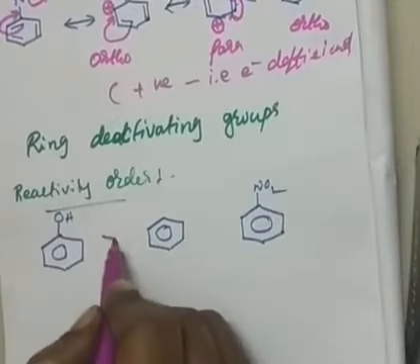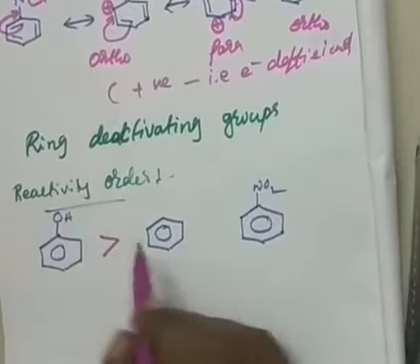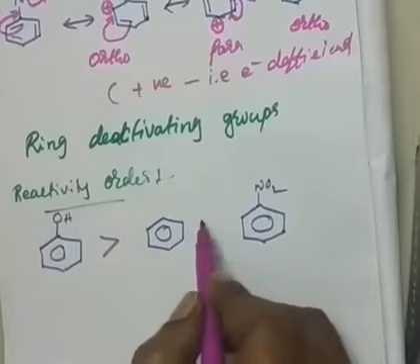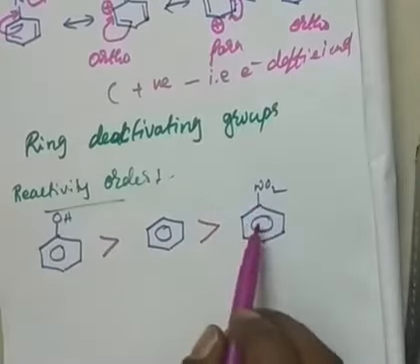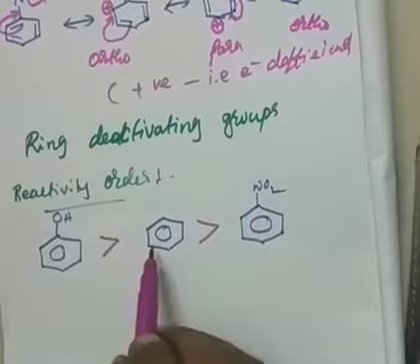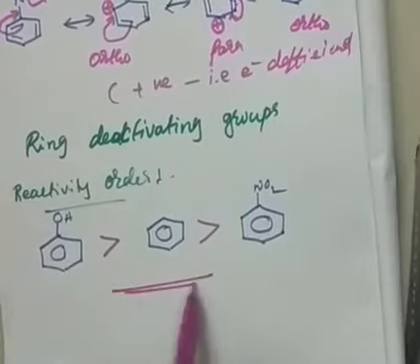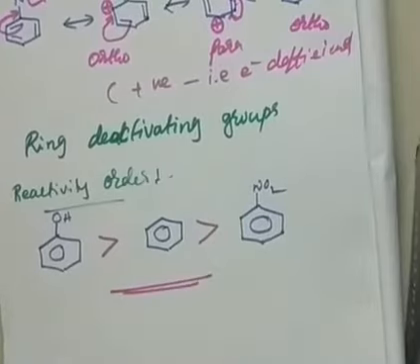Obviously, the electron releasing group will have more reactivity than benzene, and than this. That means if a nitro group is present, the ring will be less reactive even than benzene. So you have to remember that ring activating groups will increase the reactivity. Ortho-para directing groups will increase the reactivity. Meta-directing groups will decrease the reactivity.